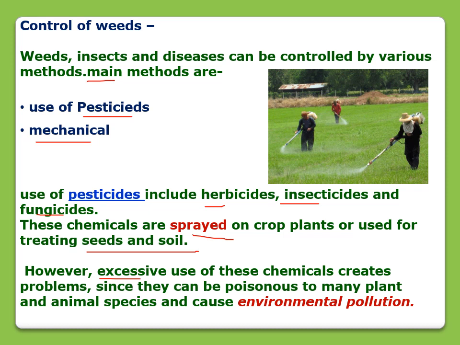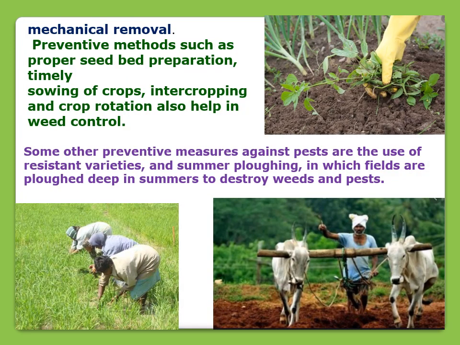However, excessive use of these chemicals creates problems because they can be poisonous to many plants and even to animal species also, and they can cause environmental pollution also. So pesticides should be used in a very limited quantity and at a proper time.